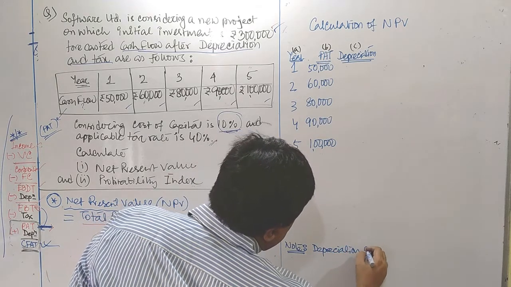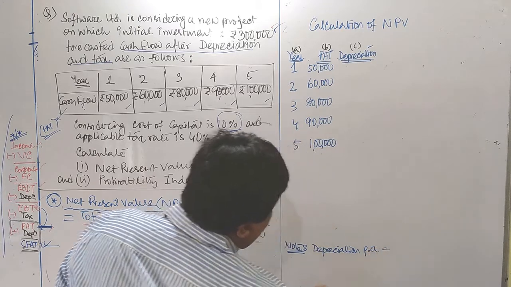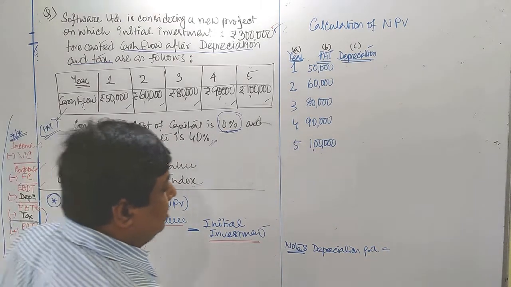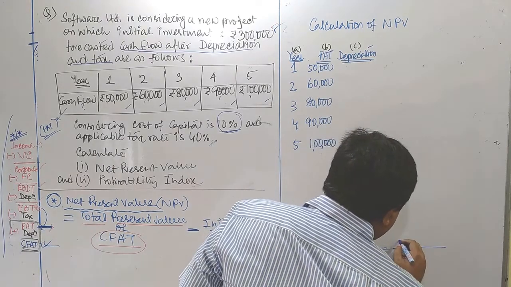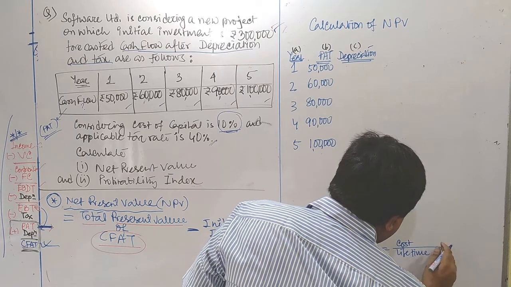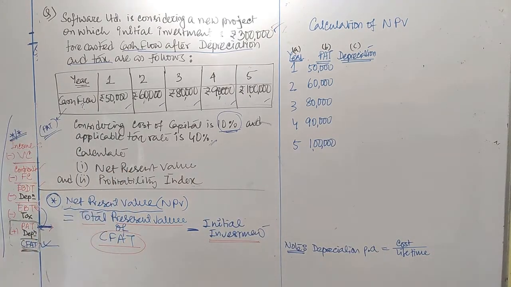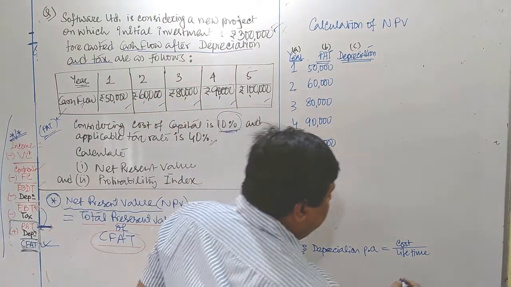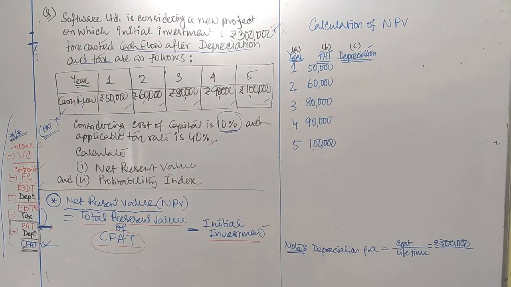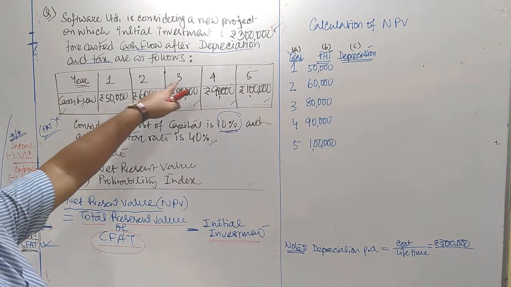Depreciation per annum. If nothing is mentioned regarding depreciation, the formula is cost divided by lifetime. What is the cost of the project? Cost represents initial investment. Investment is rupees 3 lakhs. And what is the lifetime of the project? It is clearly understandable.